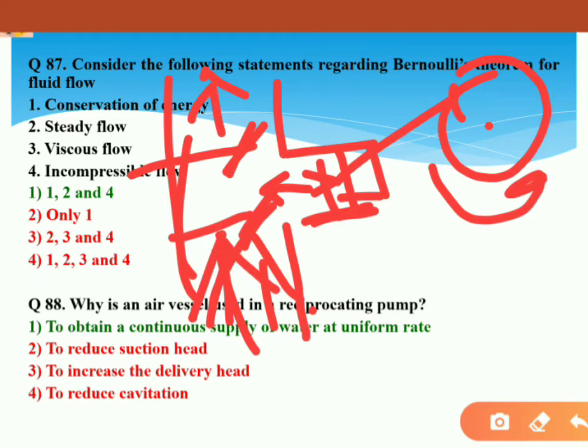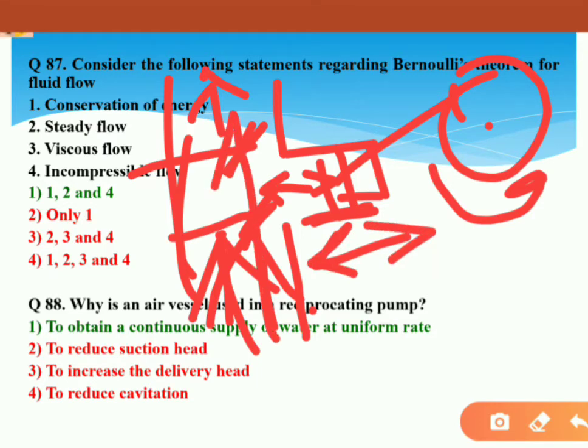As the reciprocating pump reciprocates, the valve will open and flow will flow. But due to those valves, the flow will not flow continuously.